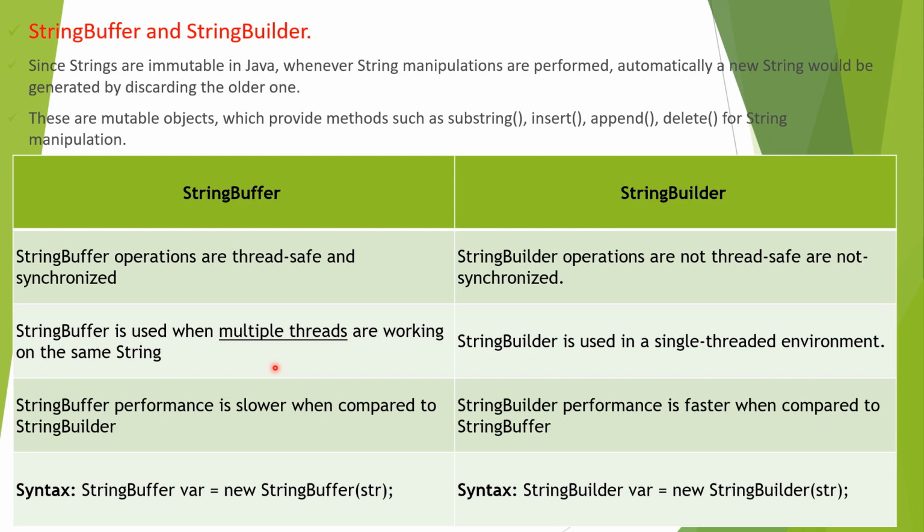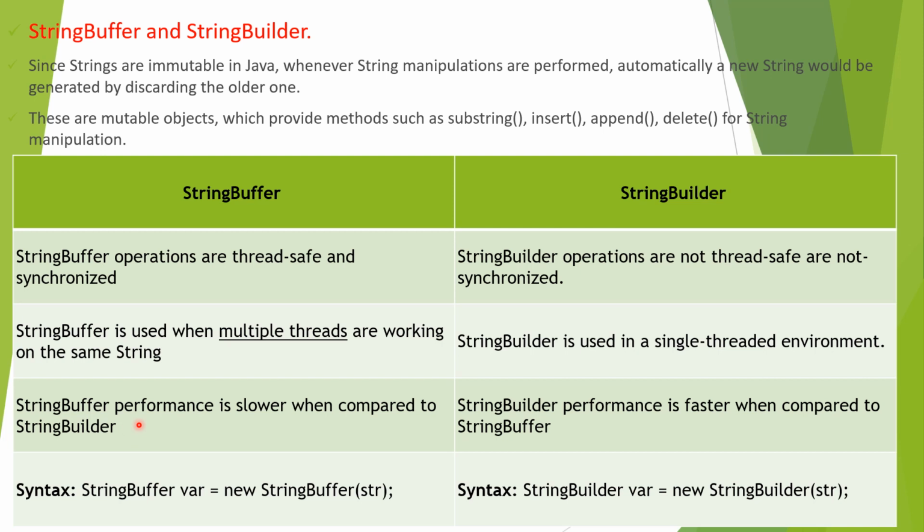We are doing multiple operations, that is, multiple threads are working on that same string; then StringBuffer will be used. And for StringBuilder, we consider only a single operation, that is, a single threaded environment. In such a case StringBuilder will be used. And StringBuffer performance is slower when compared to StringBuilder.